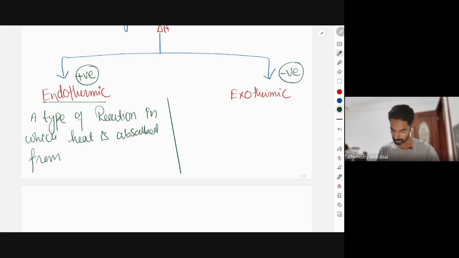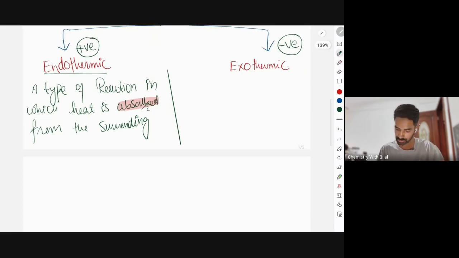So a type of chemical reaction in which heat is absorbed from the surroundings. So when the heat is absorbed from the surrounding, what happens to the surrounding temperature? The temperature of the surrounding decreases, falls. And that's the reason we feel cooling. A type of reaction in which heat is absorbed from the surroundings and the temperature of the surrounding falls.